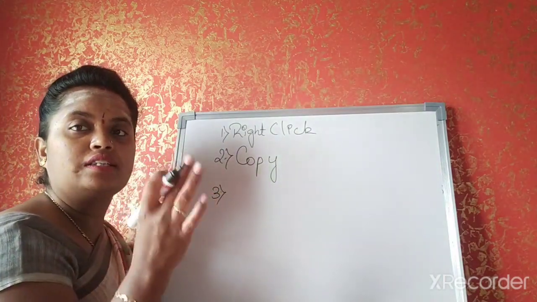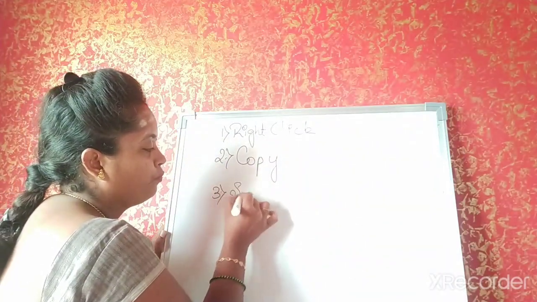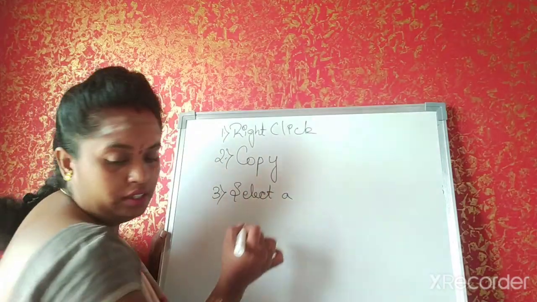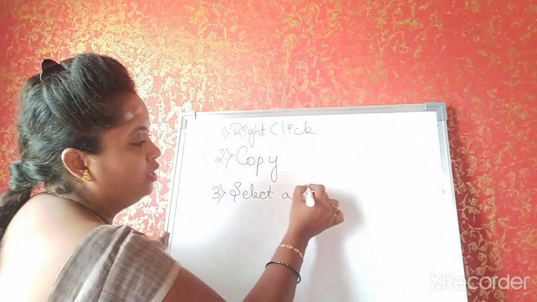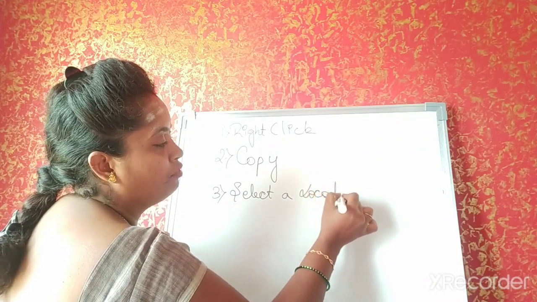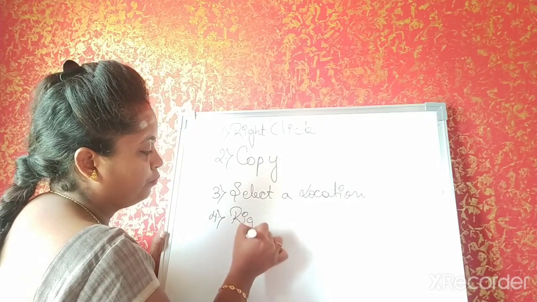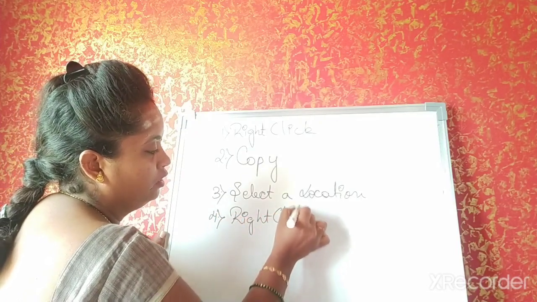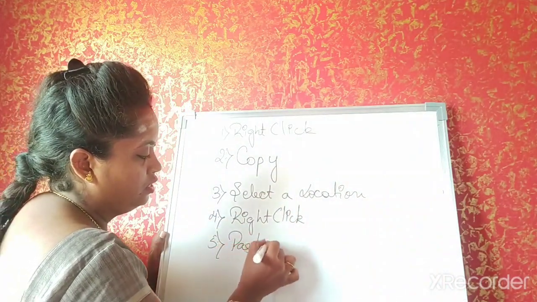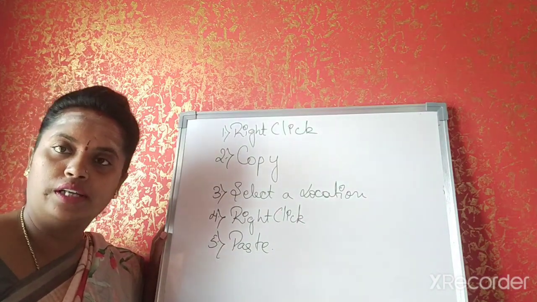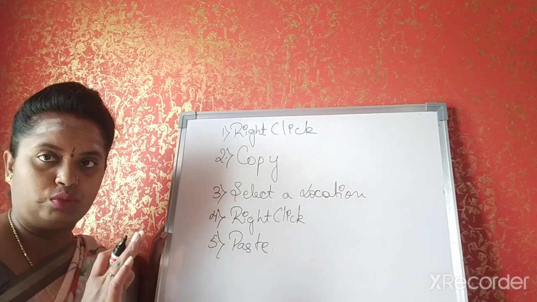Okay, now think that it is in My Documents, you can go to My Computer, select a location. Select the location where you have to paste the file. Then right click on that location. Then click on paste option. This is the method you are supposed to follow.